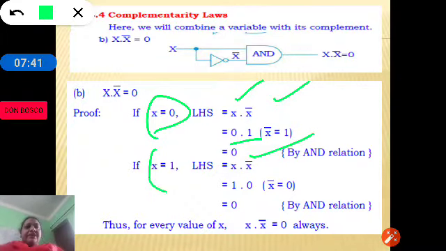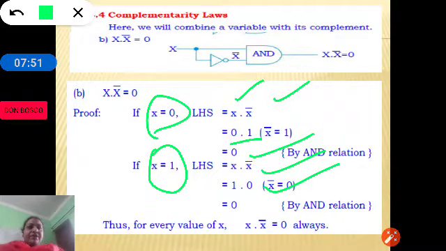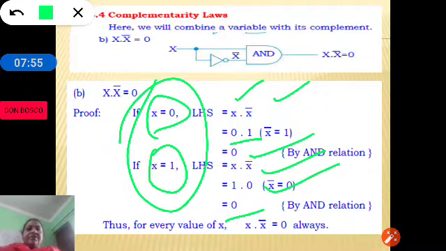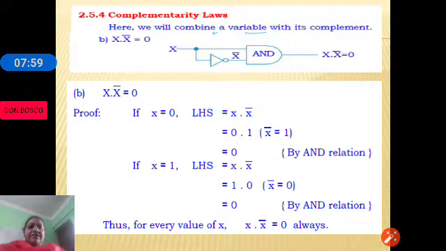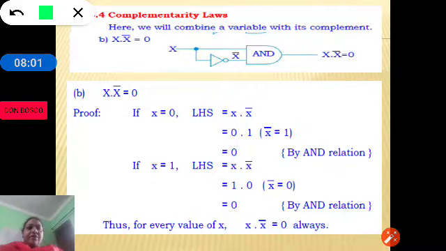Let us take the x value as 1. x ANDed with x bar, that is 1 ANDed with 1 complement, which is 0. So, 1 and 0 is 0. So, whatever may be the x value, the result will be 0. Hence, we can say that x ANDed with its complement is equal to 0.